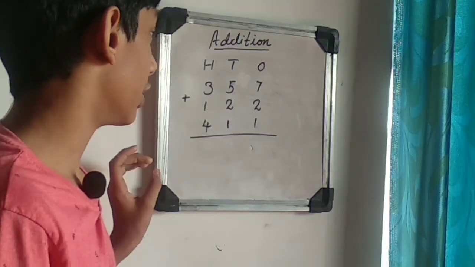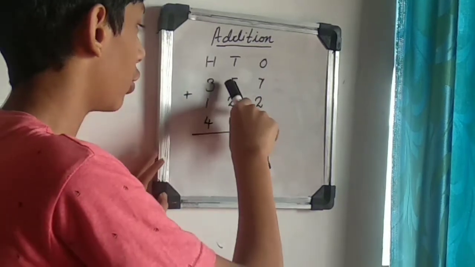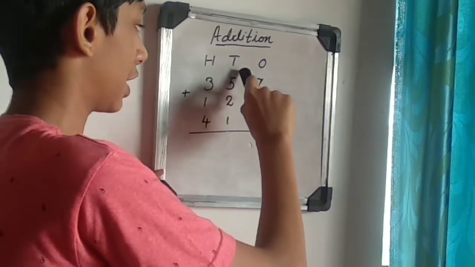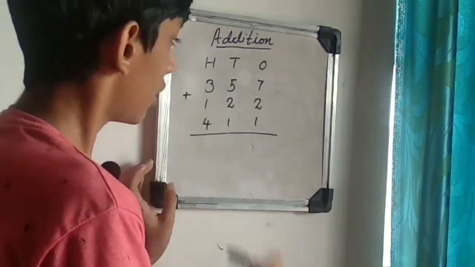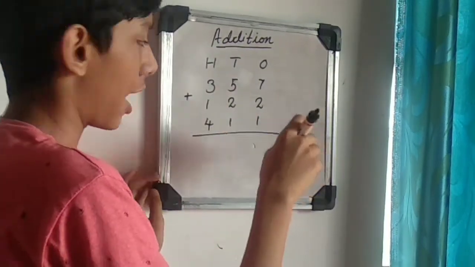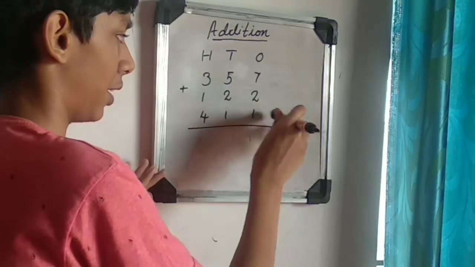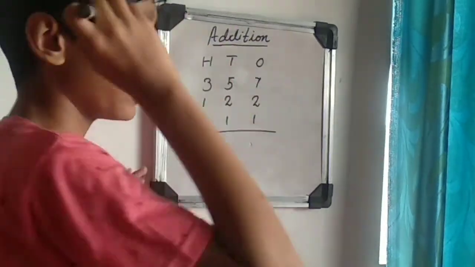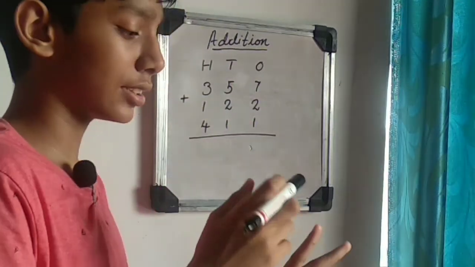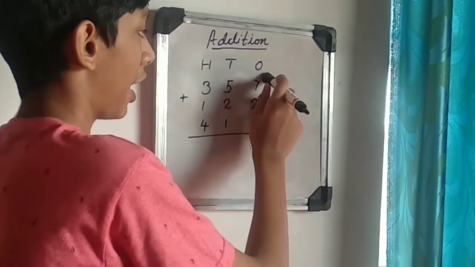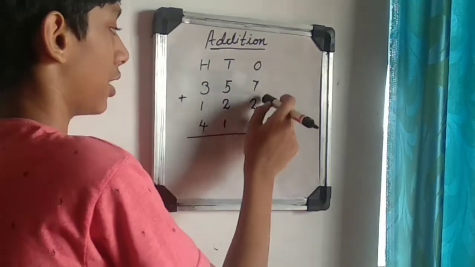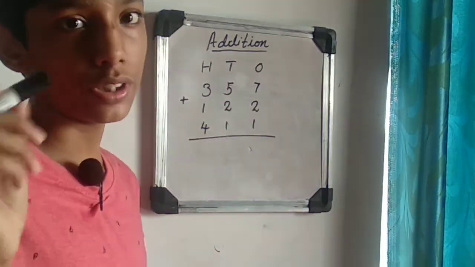Now we can do this addition. Last time I taught you only addition with 2 numbers. Now we can do 3 number addition. So we have to start adding from the ones place. In the ones place the numbers are 7, 2, 1. 7 in your mind, 2 in your hand. After 7 it is 8, 9. When we add these both we got 9. 9 plus 1 is equal to 10.